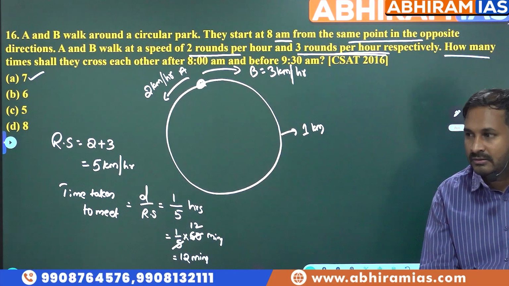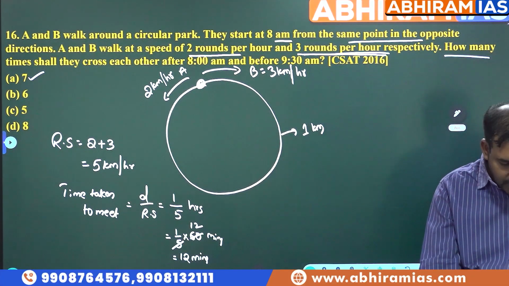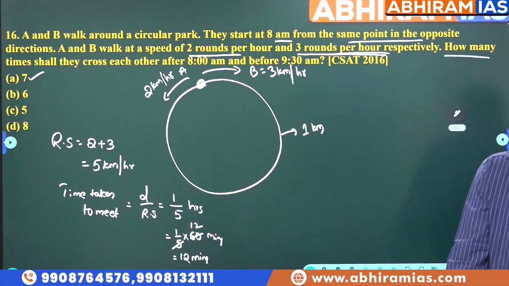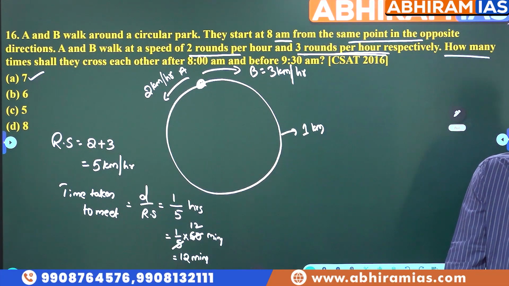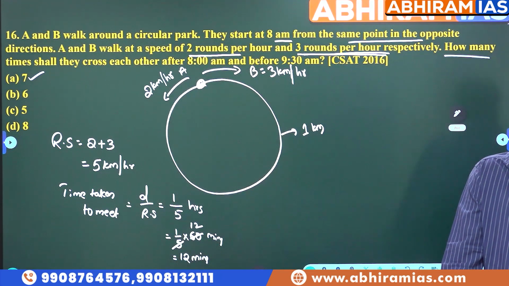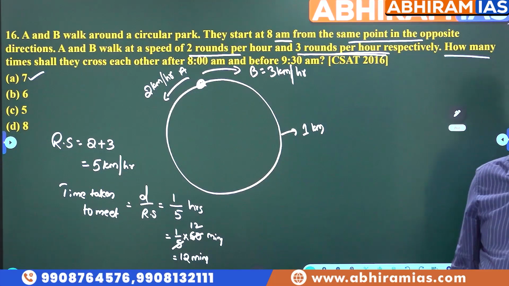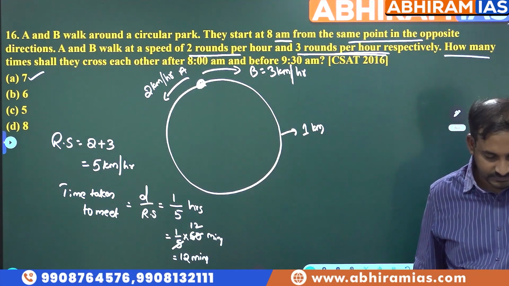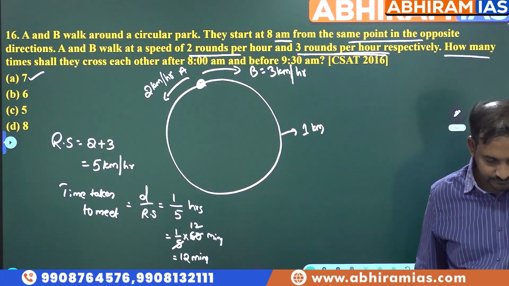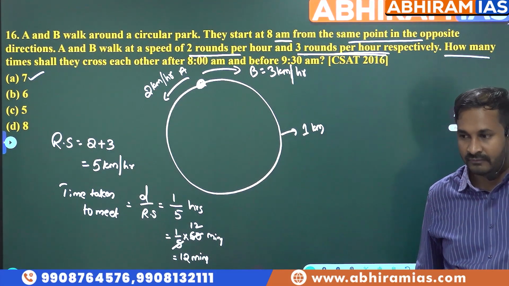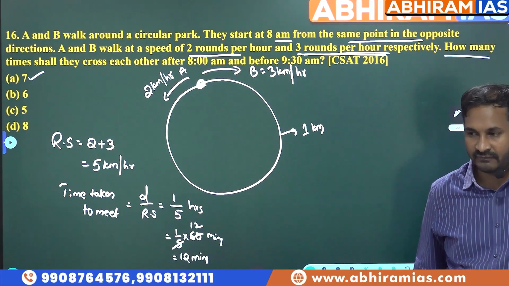Right? Okay? Now write down a question. Please write down a question. P and Q walk along a circular track.